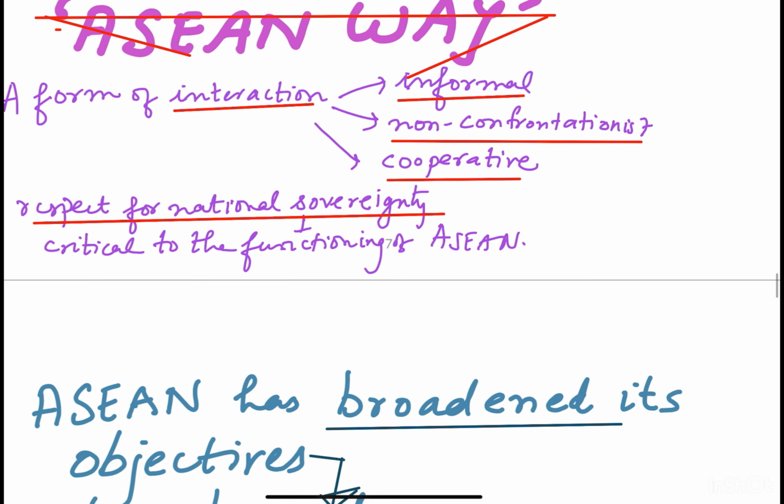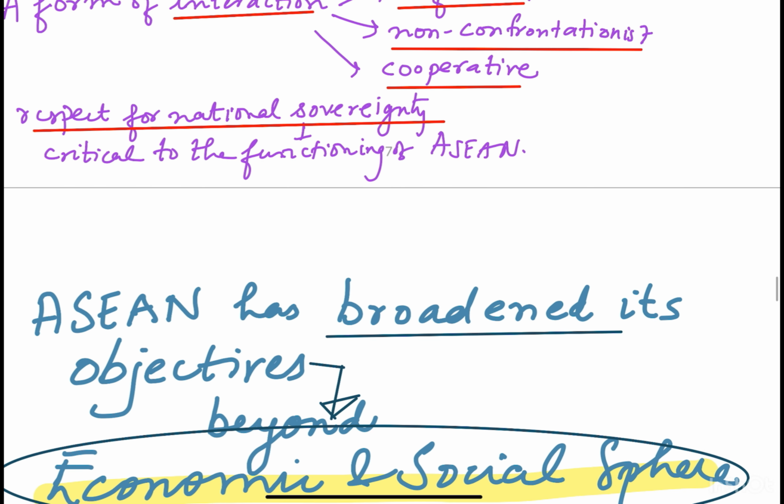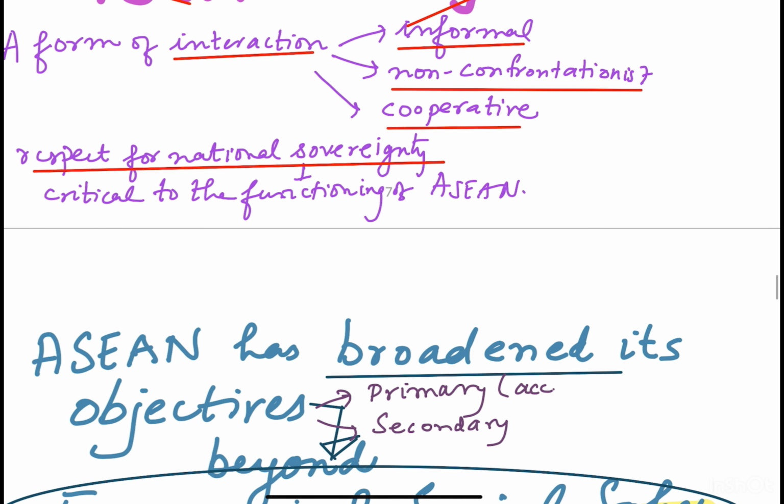Next, we talked about the objectives of ASEAN, wherein we talked about the primary objective and the secondary objective. The primary objective, if you remember, was to accelerate economic growth and through that social progress and cultural development. The secondary objective was to promote regional peace and stability. I hope you remember this.